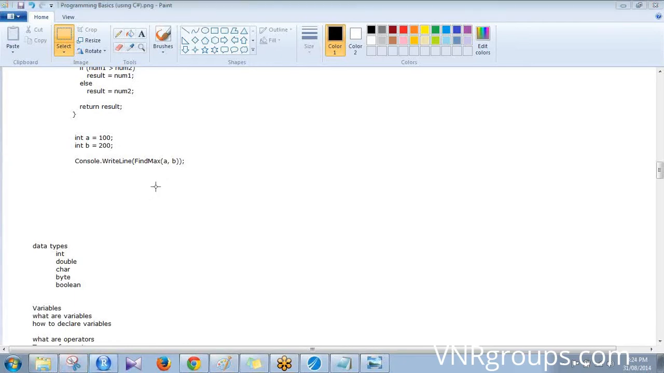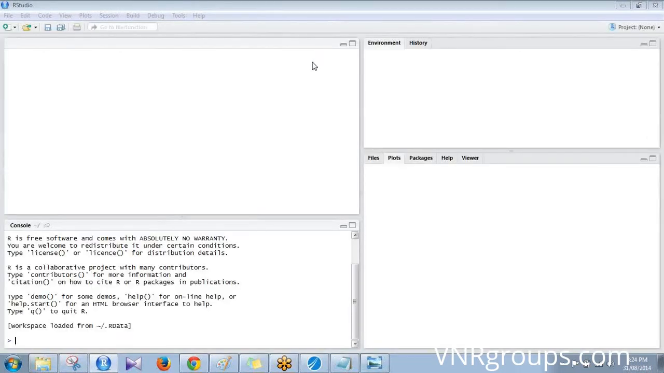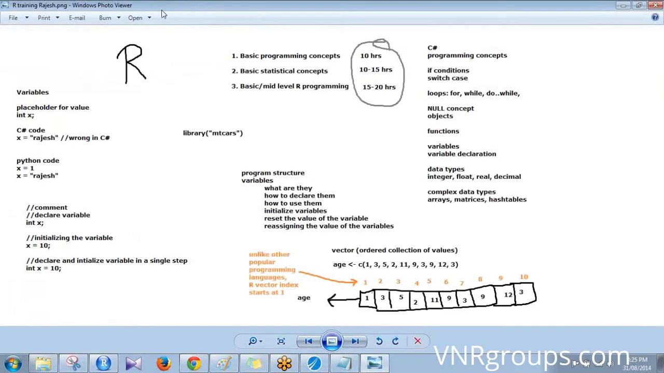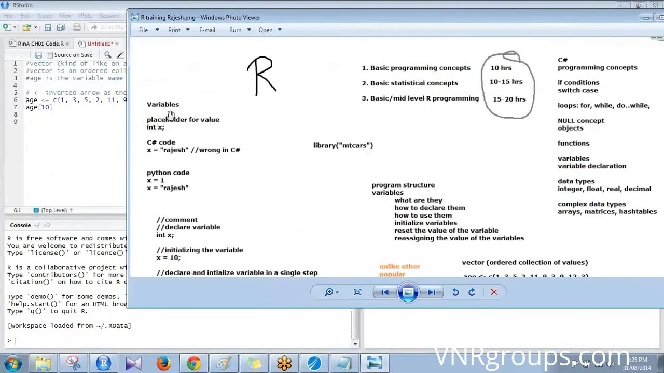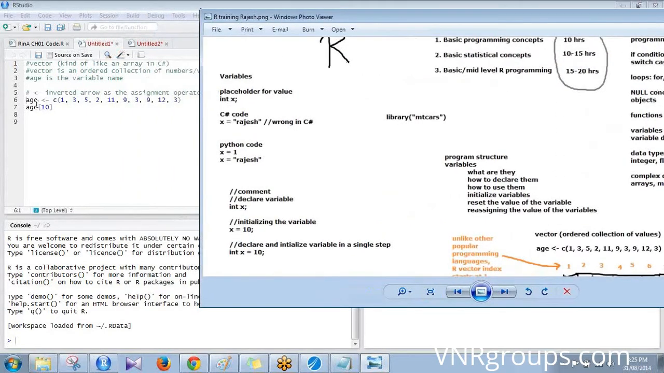R. For instance, R has a different way of assigning and initializing values. See that this is R's way of assigning values. Instead of equal to, you use an inverted arrow, a left arrow. And I'm just saying age. I'm not mentioning what data type it is, am I? Whereas in C sharp, you had to mention what data type it is. First say it is of integer data type. Whereas for R, you do not specify what data type it is.